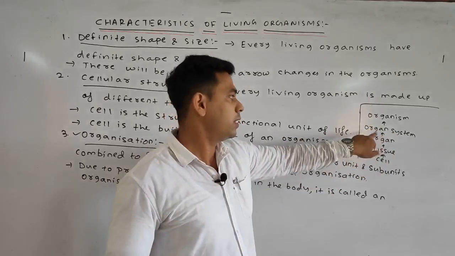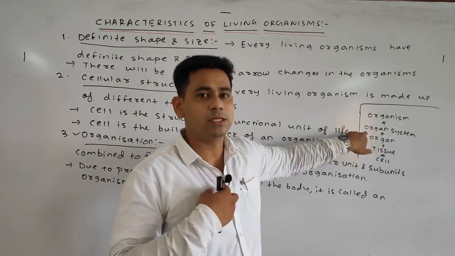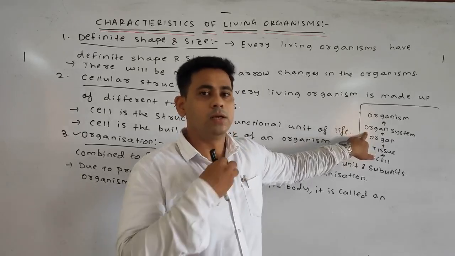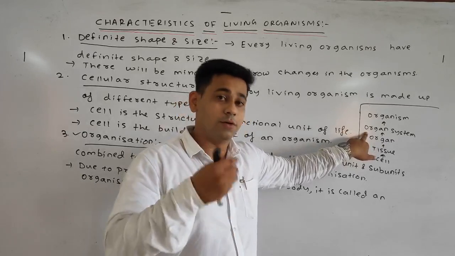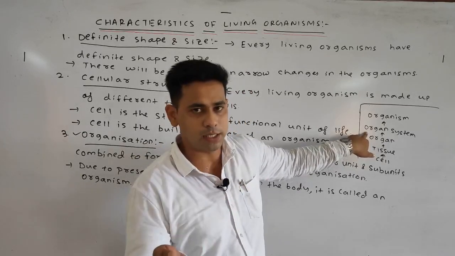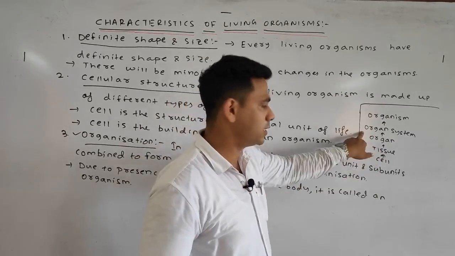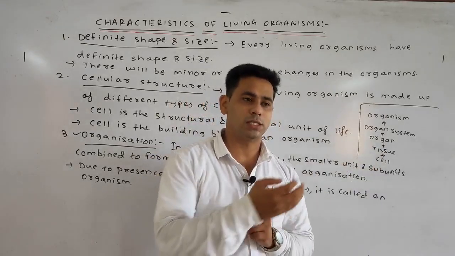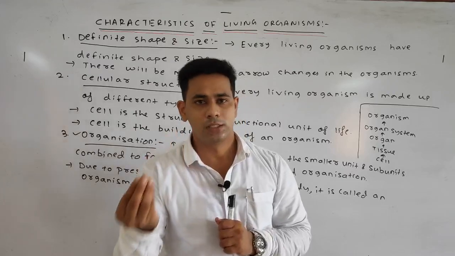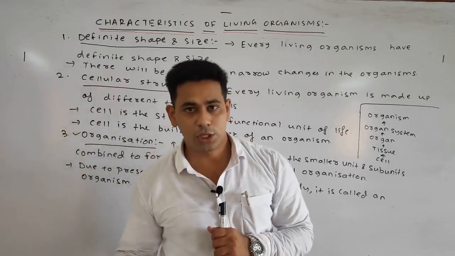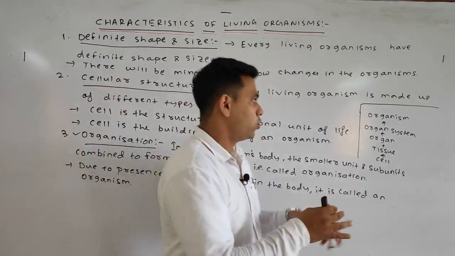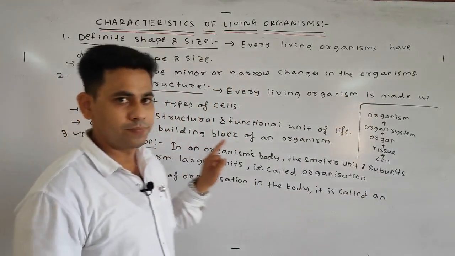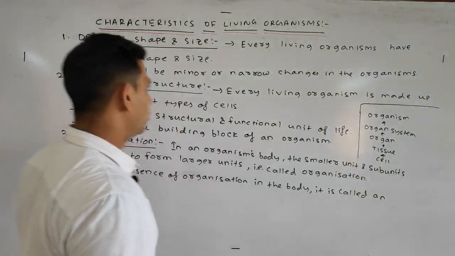Various organs form a definite organ system. In the case of the digestive system we are taking the mouth, the esophagus, the stomach, the pharynx region, the large intestine, the small intestine. These organs form an organ system, such as the digestive system, and various organ systems such as the digestive system, circulatory system, excretory system and nervous system combine to form an organism, and that is known as organization. Okay, please note down.